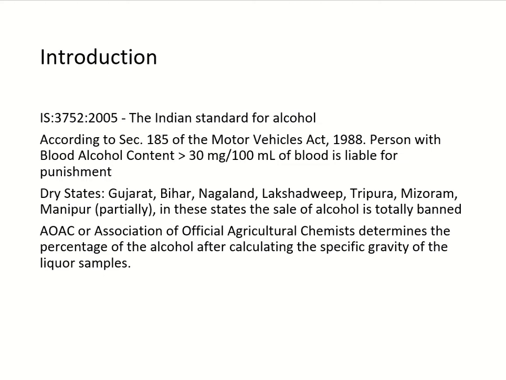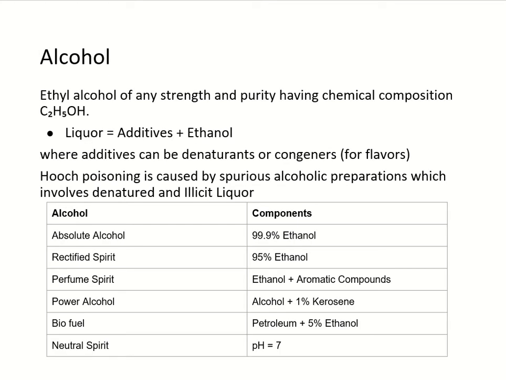Now, AOAC, or Association of Official Agricultural Chemists, determines the percentage of alcohol in a beverage by calculating the specific gravity of the liquor samples. Alcohol consists of a variety of compounds such as methyl alcohol, ethyl alcohol, isopropyl alcohol, etc. But our area of interest here is ethanol. So ethanol is ethyl alcohol of any strength and purity with the chemical formula C2H5OH.